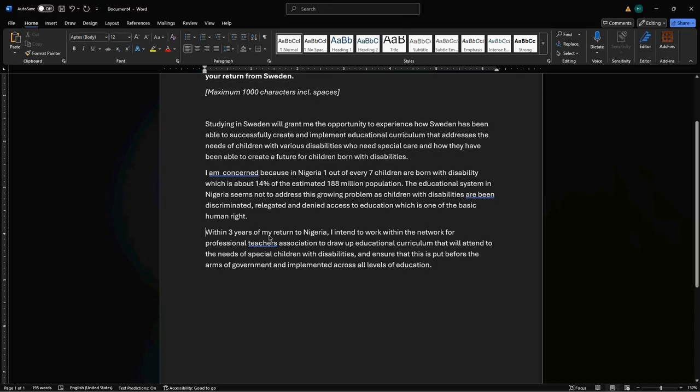So within 3 years, look at this now, the third paragraph. Of my return to Nigeria, I intend to work within the network for professional teachers association to draw up an educational curriculum that will attend to the need of special children with disabilities and ensure that this is put before the arms of government and implemented across all levels of education. Wow. Do you see this?